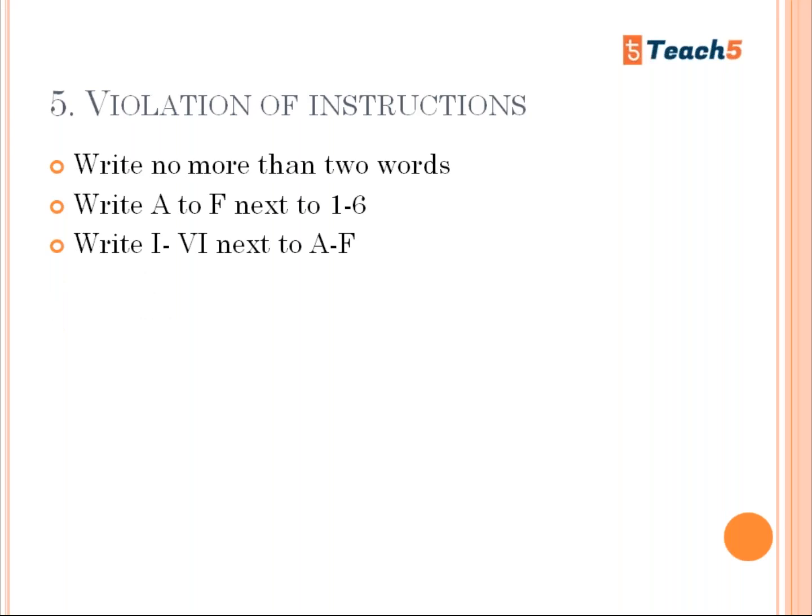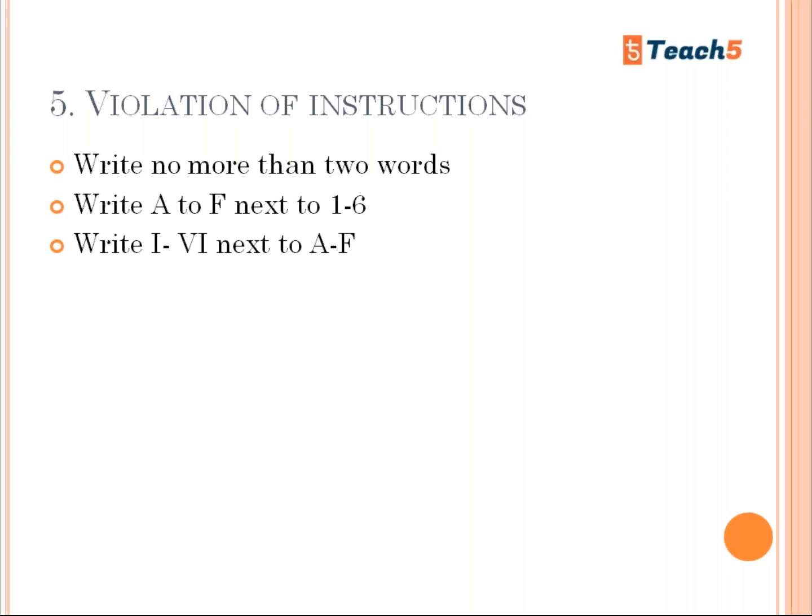And the last mistake that we always make in our IELTS listening examination is violation of instructions. What does that mean? The first one is when the instruction says write no more than 2 words, and if a student writes 3 words, your answer is wrong. You can write 1 or 2, but not 3. And the next instruction is write A to F next to 1 to 6.